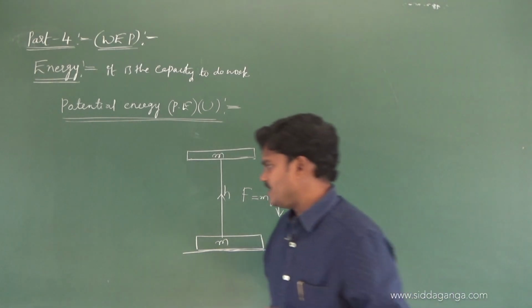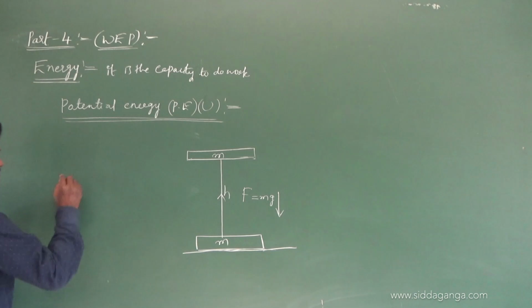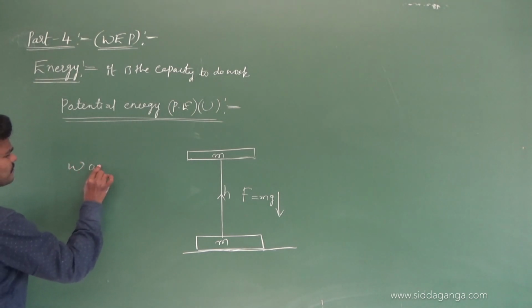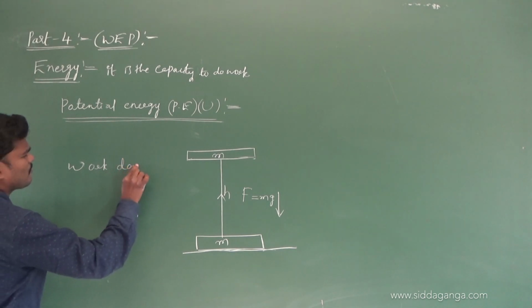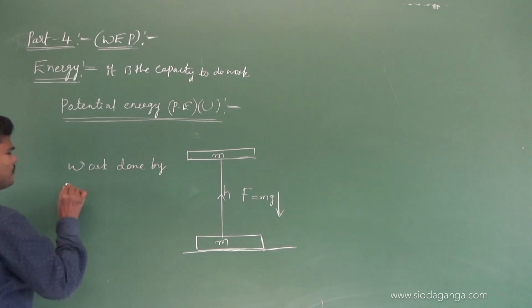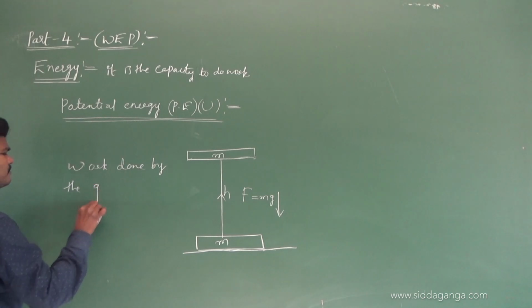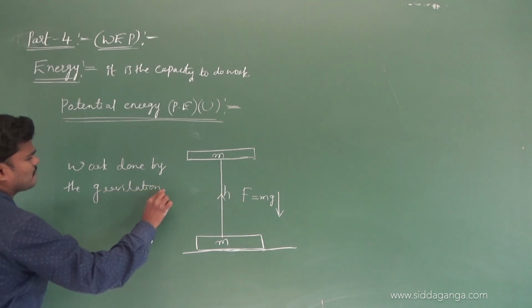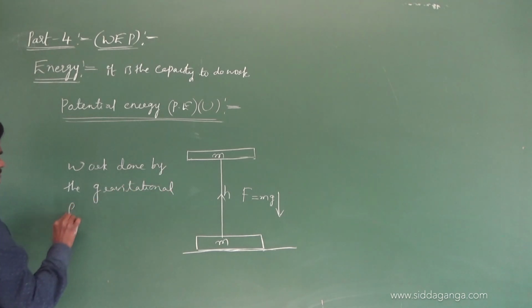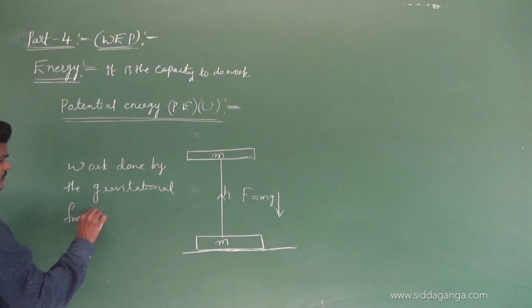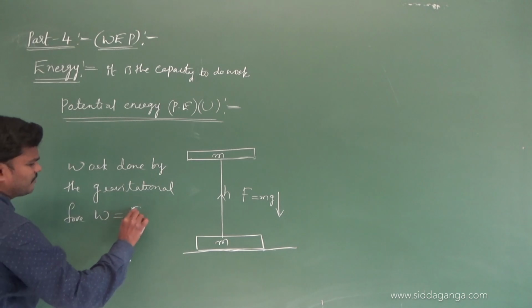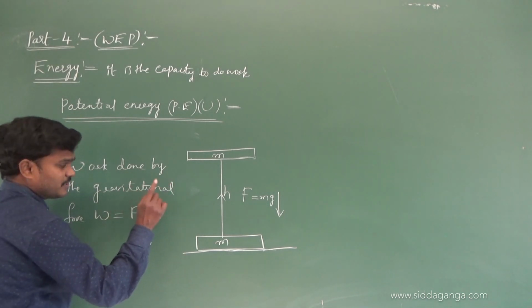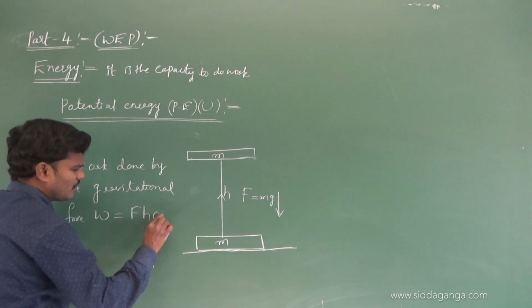So here the work done by the gravitational force we can write as F into S, so F h cos 180.